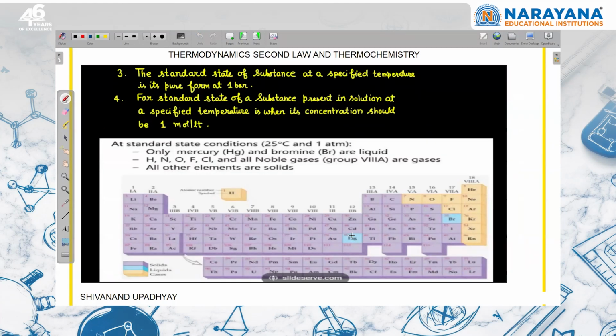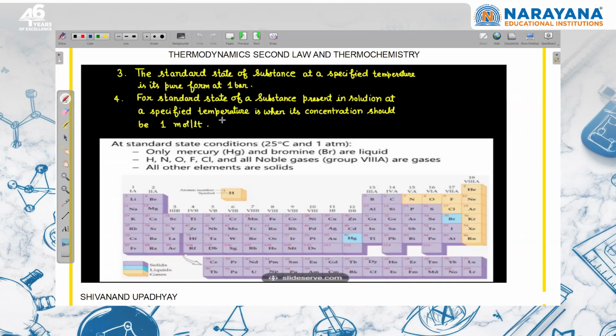So after these 2 points, we'll stop. मैं ये share कर दूंगा notes, आप पढ़ लेना. The standard state of a substance at a specified temperature is its pure form at 1 bar. The standard state of a substance present in solution at a specified temperature is when the concentration is